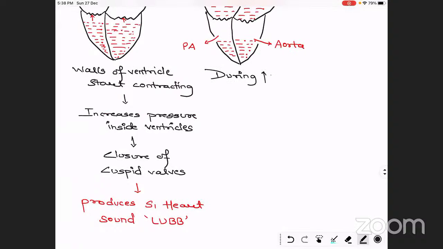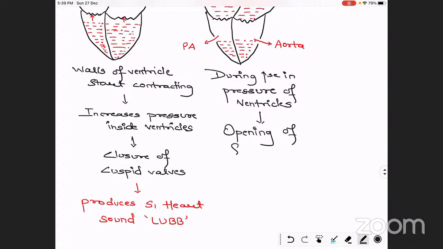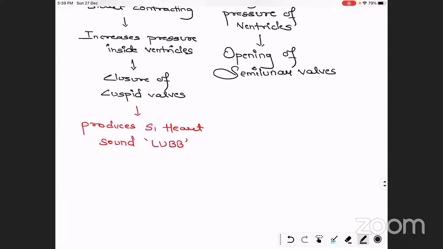During increase in pressure of the ventricles, there is the opening of semilunar valves. Both the semilunar valves, meaning the pulmonary semilunar and the aortic semilunar. So opening of the semilunar valves will lead to the flow of blood.